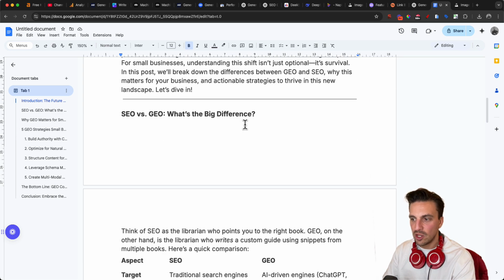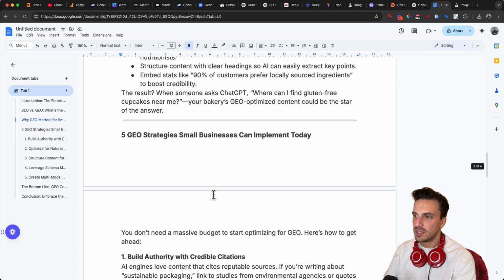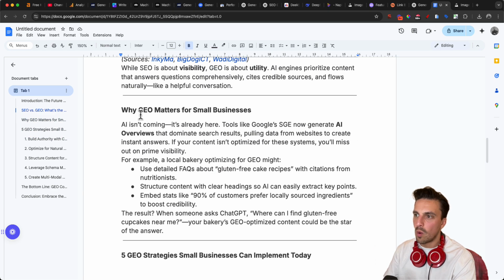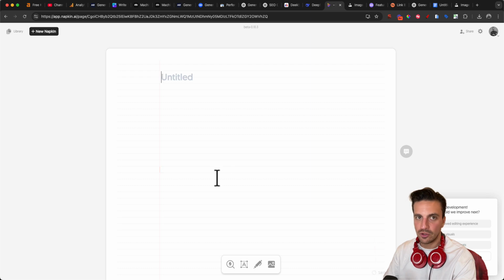Great. Let's see where we could potentially add an illustration. In this section here where it says why GEO matters for small businesses, I think we can add one there. I'm going to copy that whole section. I'm going to go to a tool called napkin.ai. Again, I've listed this in the description below.